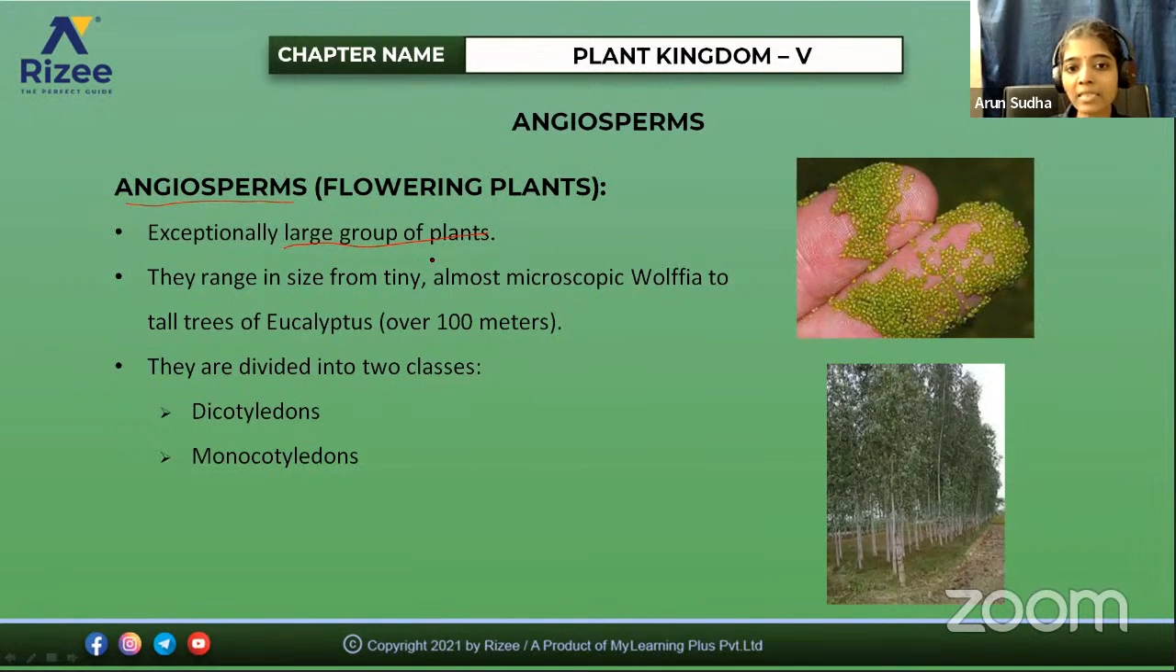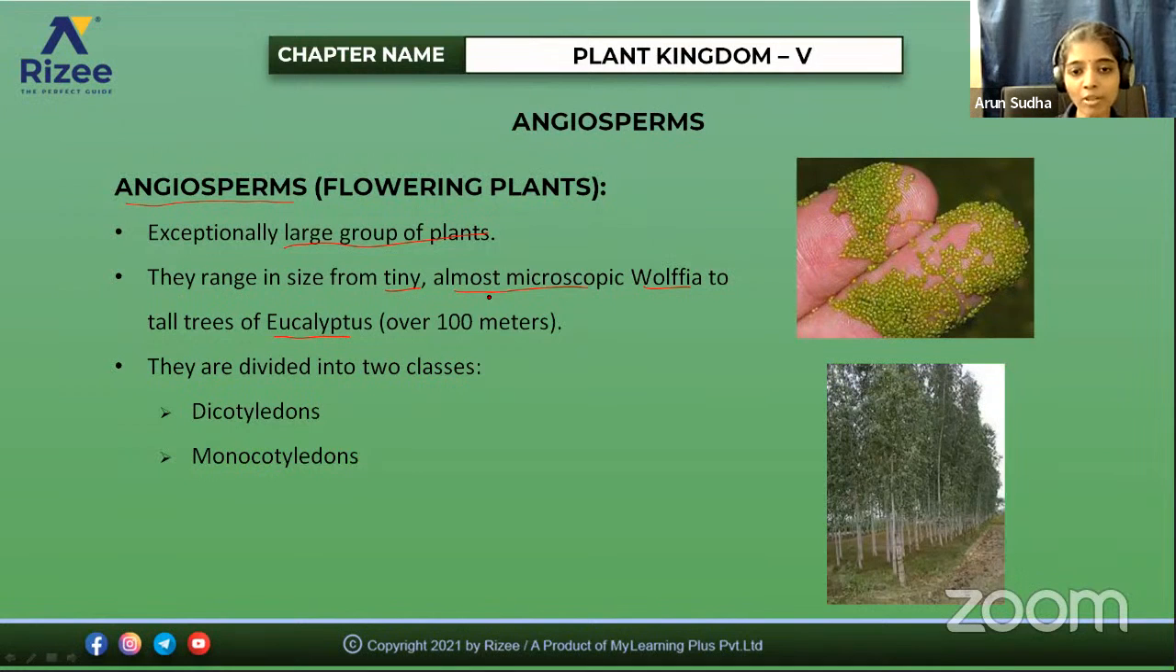They range in size from tiny, almost microscopic Wolffia to tall trees of eucalyptus. So angiosperms vary from very small plants to tall trees because of the presence of vascular tissues. They have well-developed vascular tissues. Compared to this, algae are non-thalloid, that is the body is not differentiated into parts like root, stem or leaves. But in bryophytes, there are false roots, stem and leaves. And pteridophytes, gymnosperms and angiosperms have true root, stem and leaves.